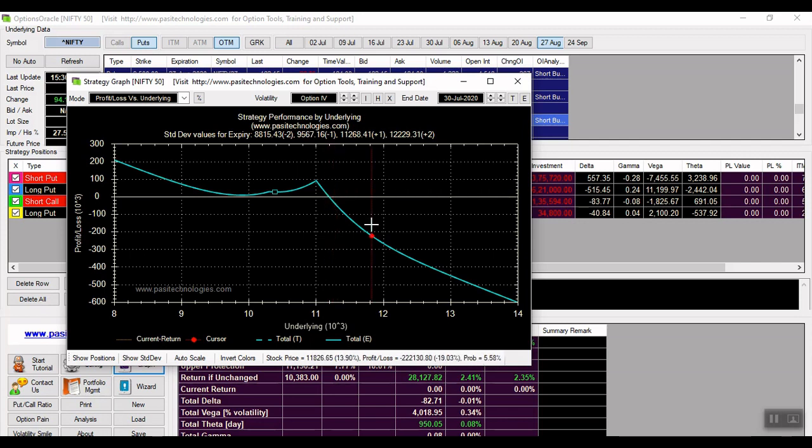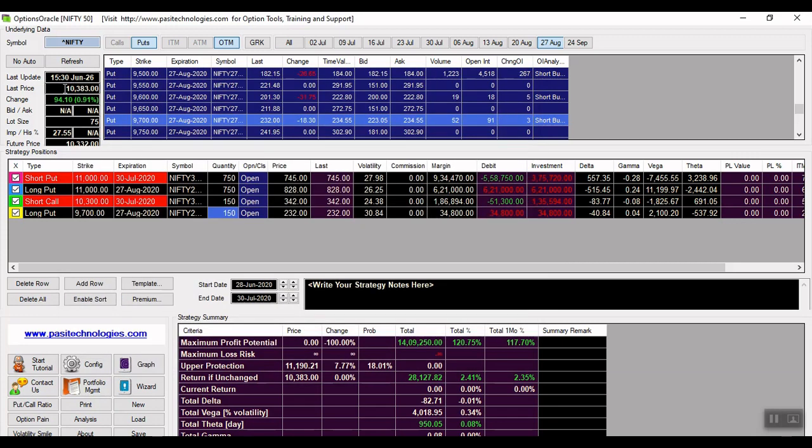The adjustment for this trade is, let's say we are now at the point of 10,383, which is nearby 10,400. For each 300 points of movement we have to buy one call option. We have two short options, a naked short call at the price of 10,300, and we'll have the break even at 11,190.